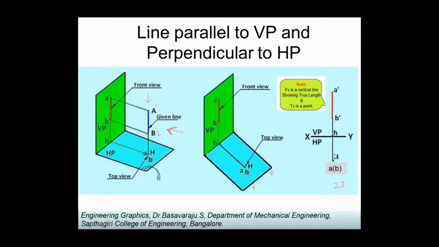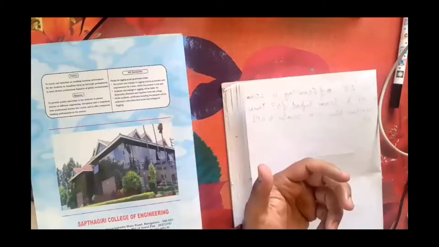So the line is parallel to VP and perpendicular to HP. If a line is perpendicular to any plane of projection, its view will be a point. Still here it is parallel to VP, so I can identify its true length, and top view is just a point. So I'll just share and solve a problem on projections of lines.